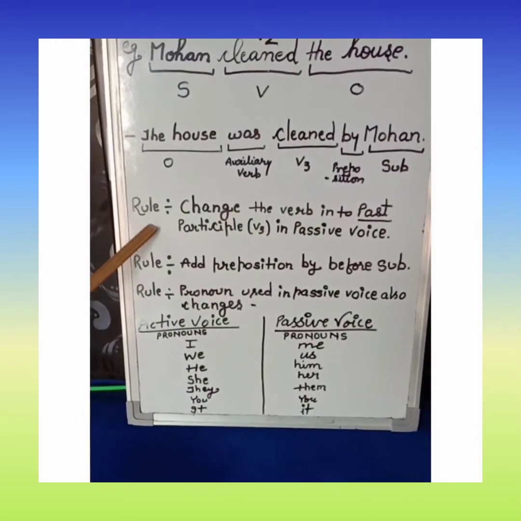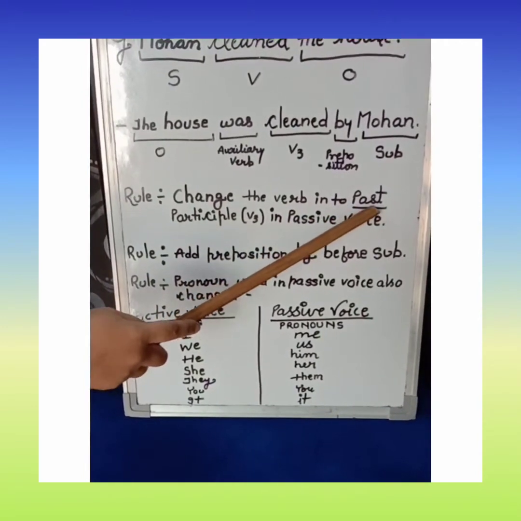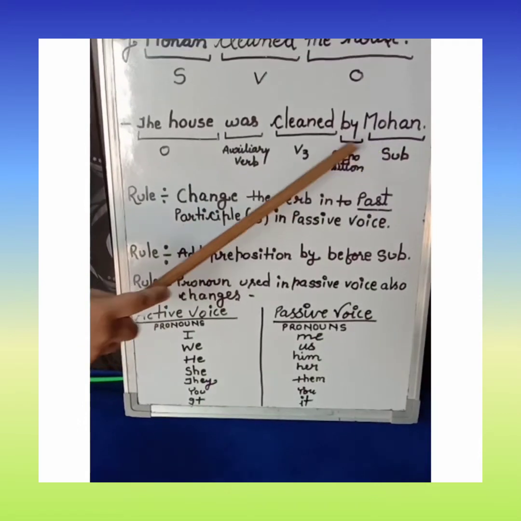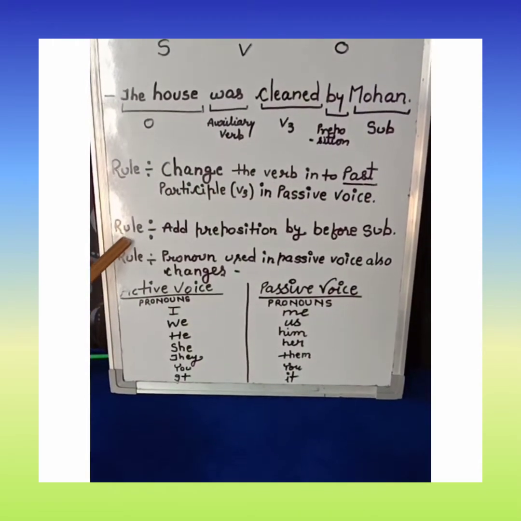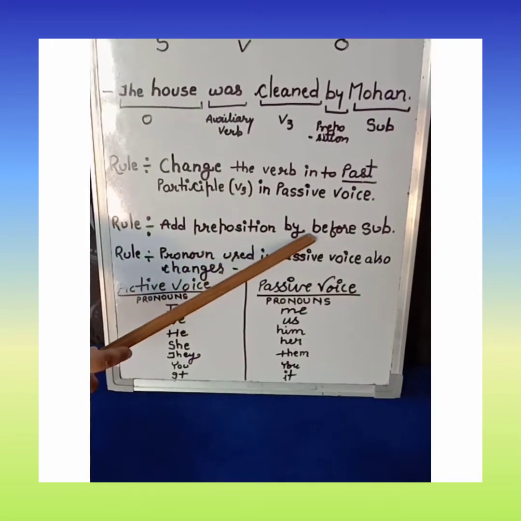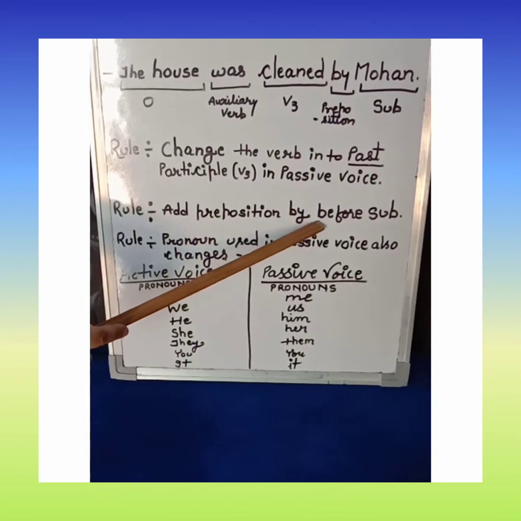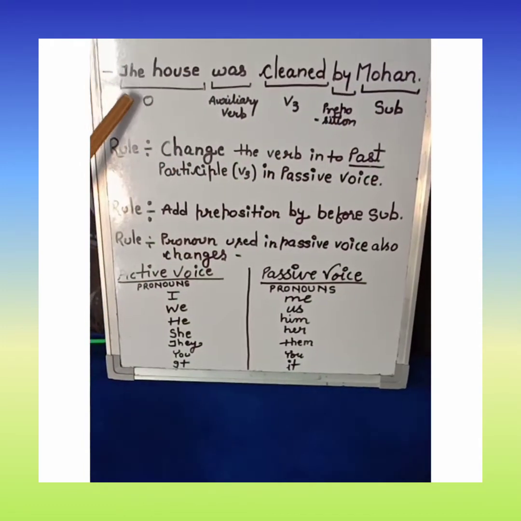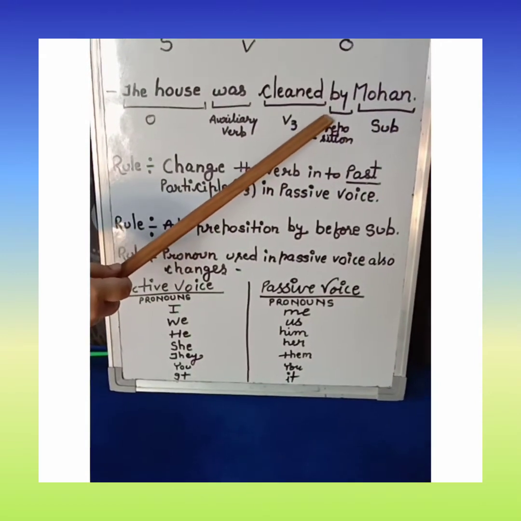Children, our next rule is to change the verb into past participle in passive voice. It means in passive voice we will use only the third form of the verb. Next rule, add the preposition by before the subject. We have to use the preposition by in passive voice before the object.